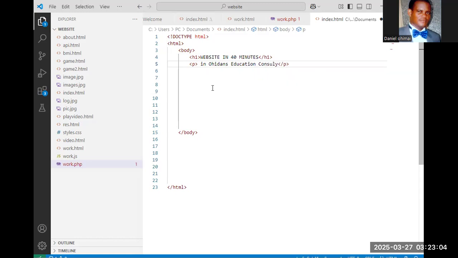In Ohidans education functions, we make coding a form. See? So coding is a form.